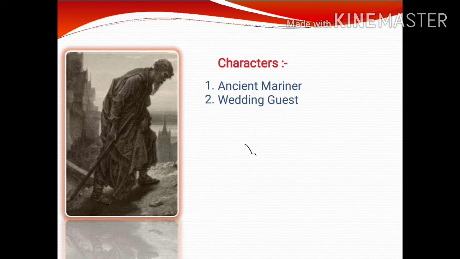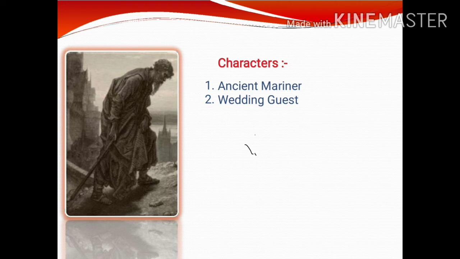There are three people on their way to the wedding reception. All are gathered at the wedding reception. And how many characters? Only three characters are included in this. He is next of kin to the bridegroom. The ancient mariner stops him forcefully.